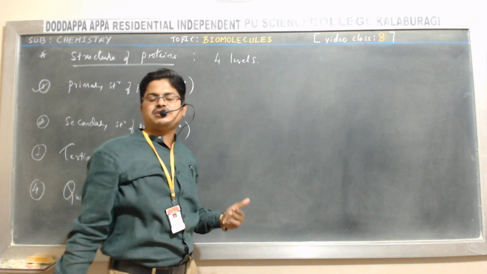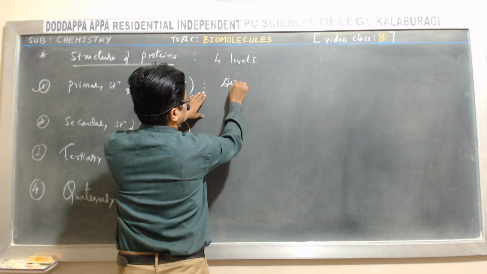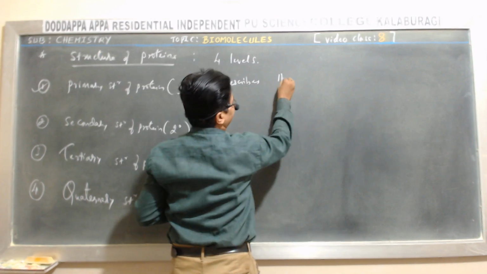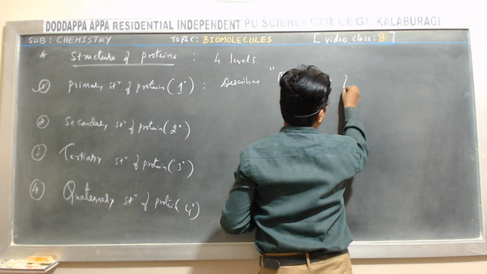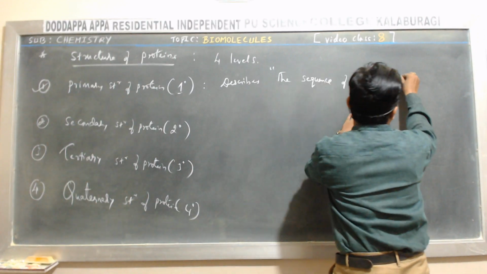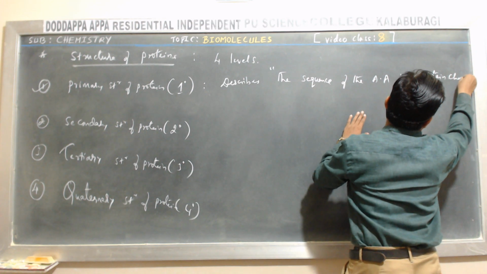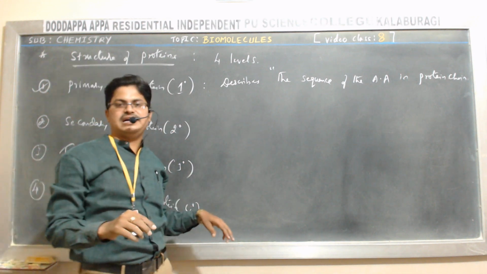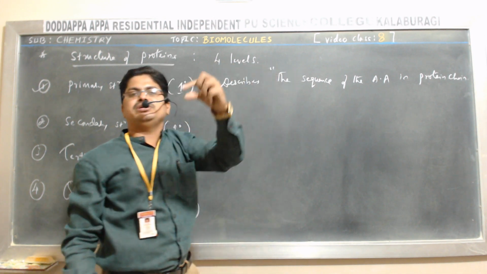What does the primary structure of protein describe? The primary structure of the protein describes the sequence of the amino acids in a protein chain. Okay. The primary structure of the protein, it describes what? It describes the sequence of amino acids in a protein chain.